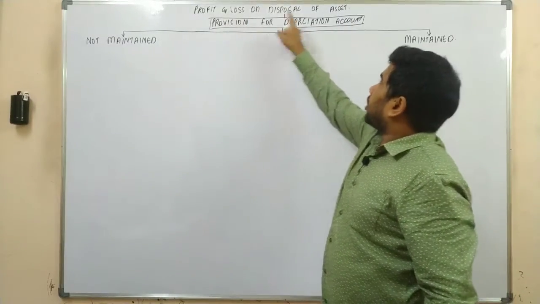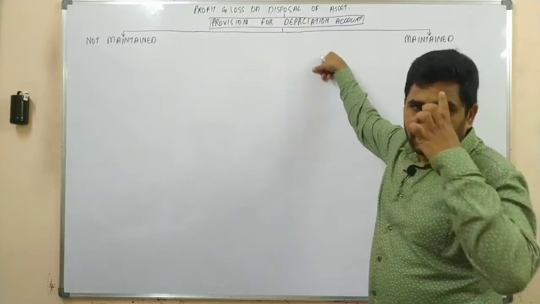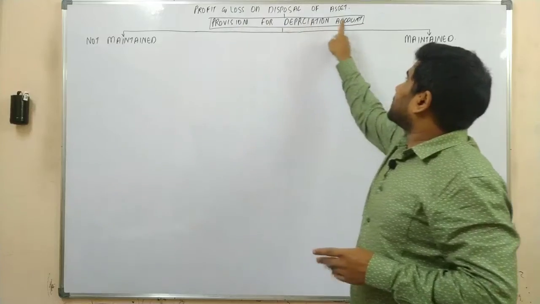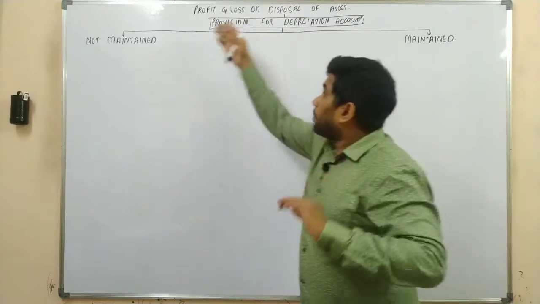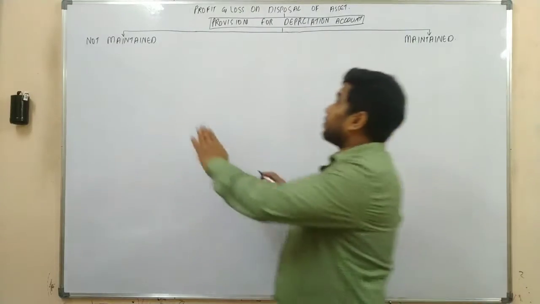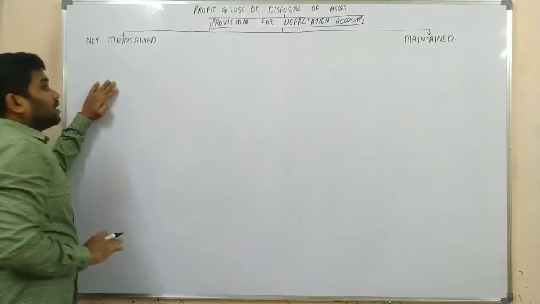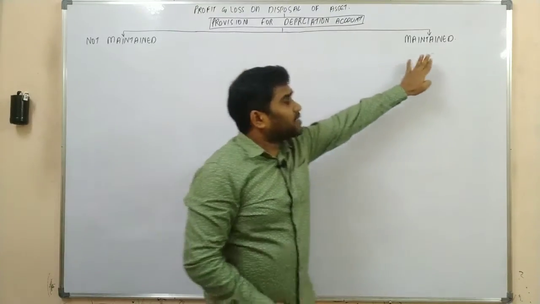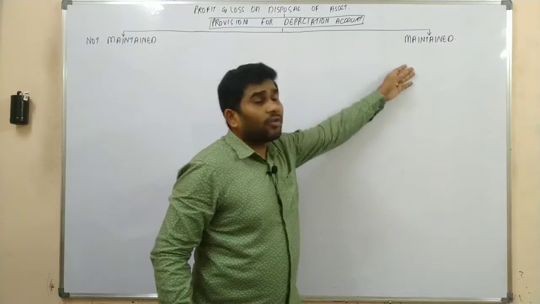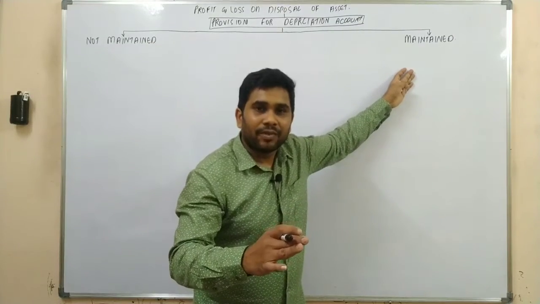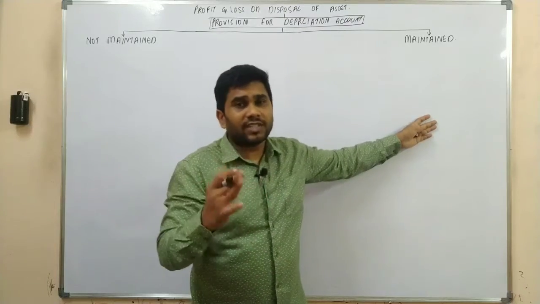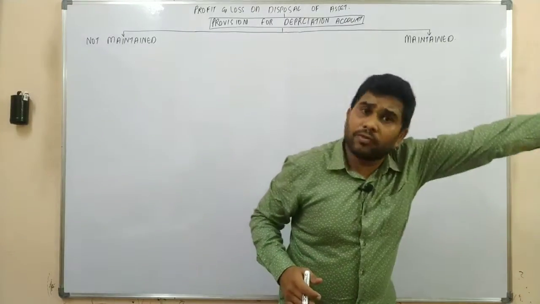To know the profit or loss on sale of asset, as we are supposed to record the journal entries, first of all we need to check whether the provision for depreciation account is maintained or not maintained. Whenever the provision for depreciation account is maintained, as per our example, instead of transferring the depreciation to the credit side of the asset, it would be transferred to a separate account called the provision for depreciation account.